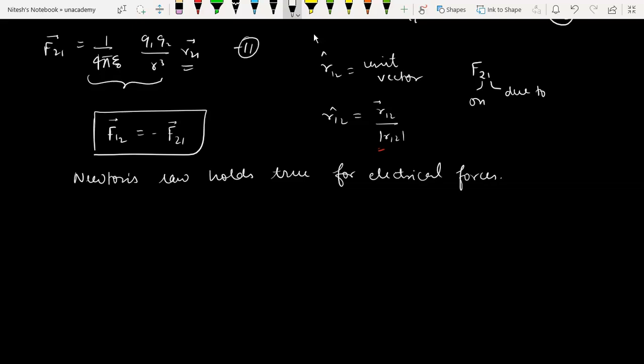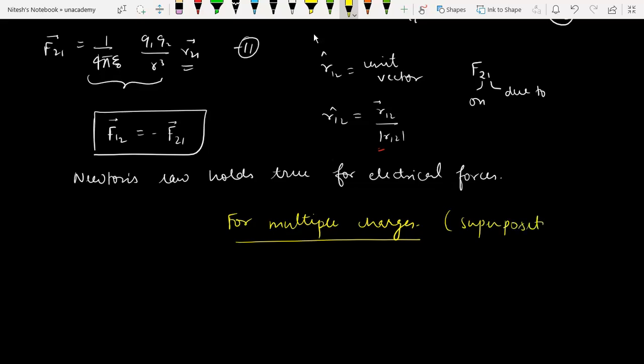Right. Now we can also write for multiple charges; that is the superposition principle. For multiple charges, there comes the superposition principle from Coulomb's law. What does this principle tell you?